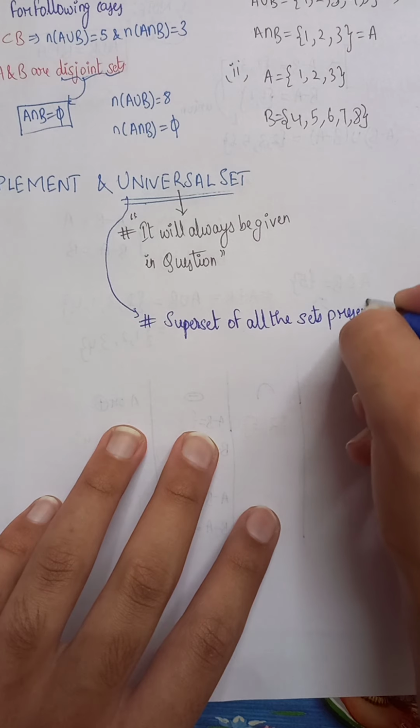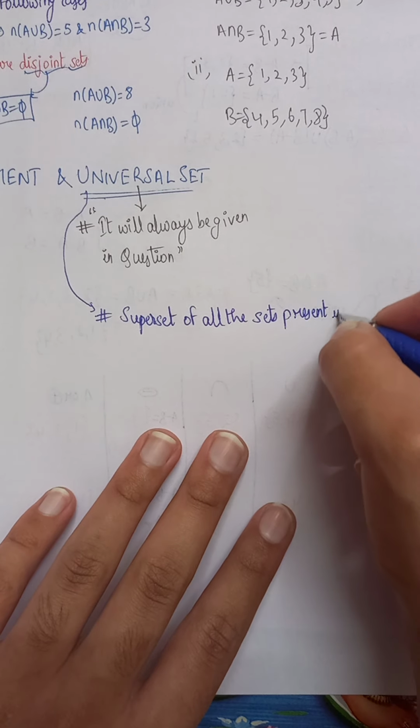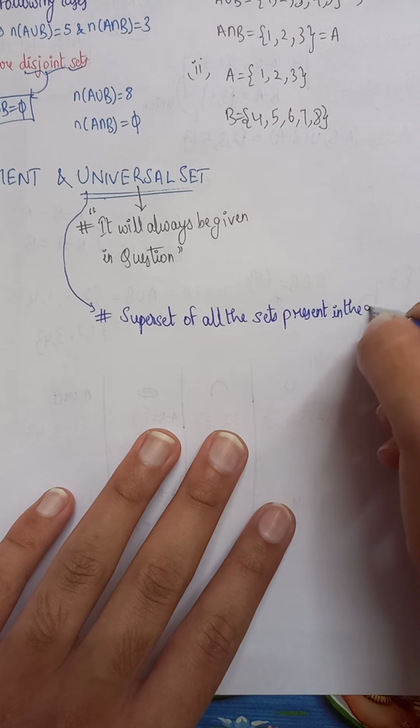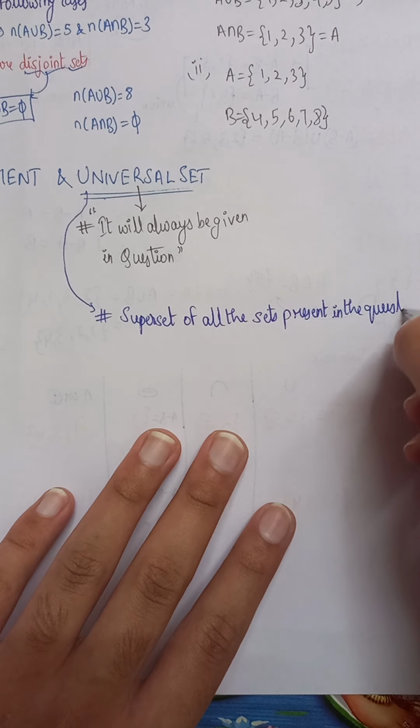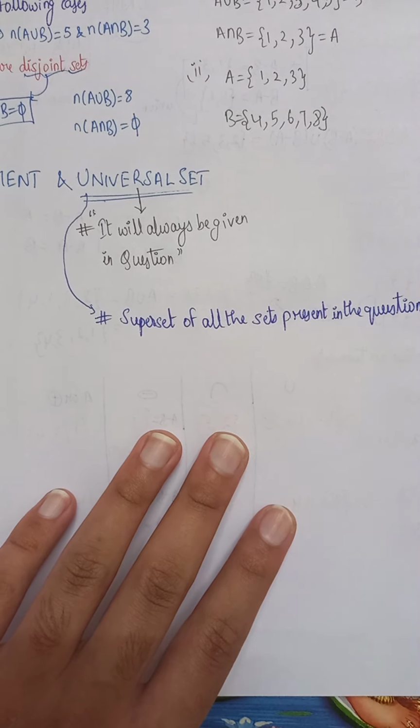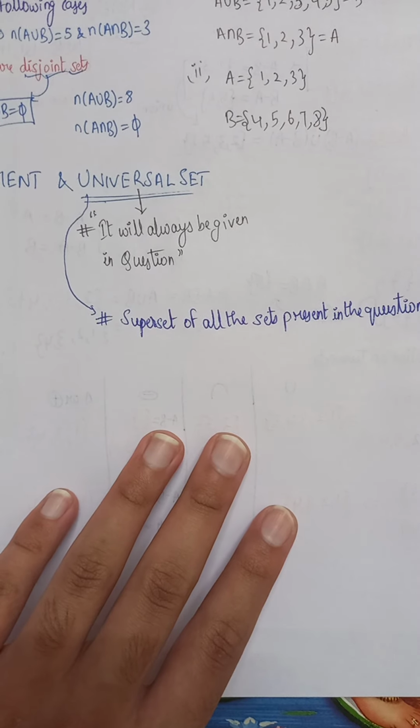A universal set is nothing but the superset of all the sets present in the question.